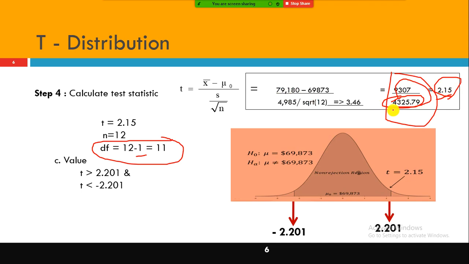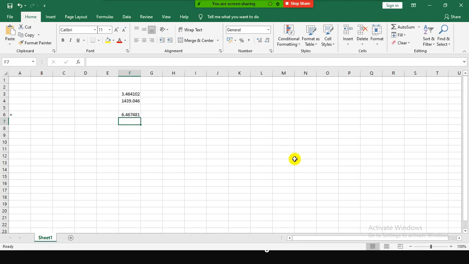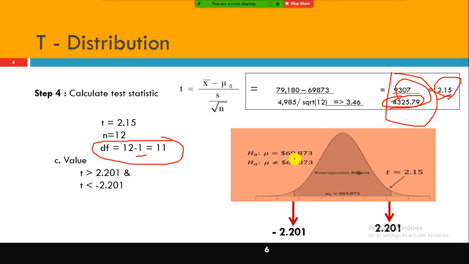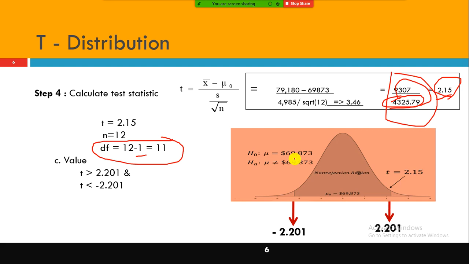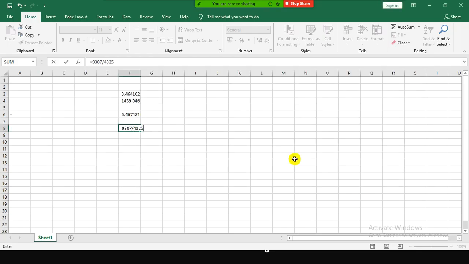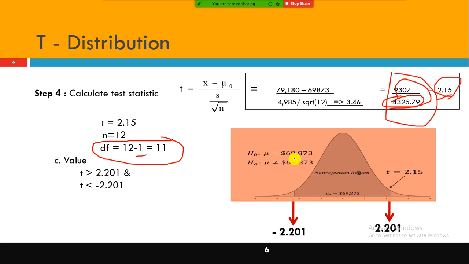Okay, but yeah, 4325. If I divide this by 4325, does it come around this one? Oh, okay, that is the problem. 9307 divided by 4325.79, how much am I getting? 2.15. Okay.